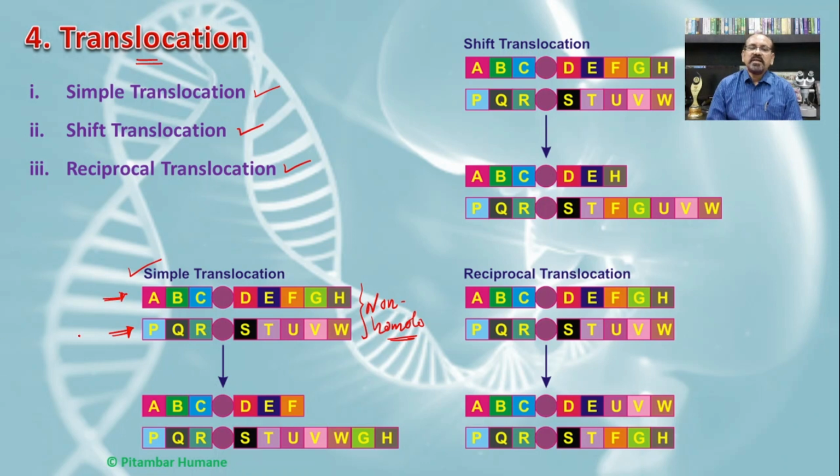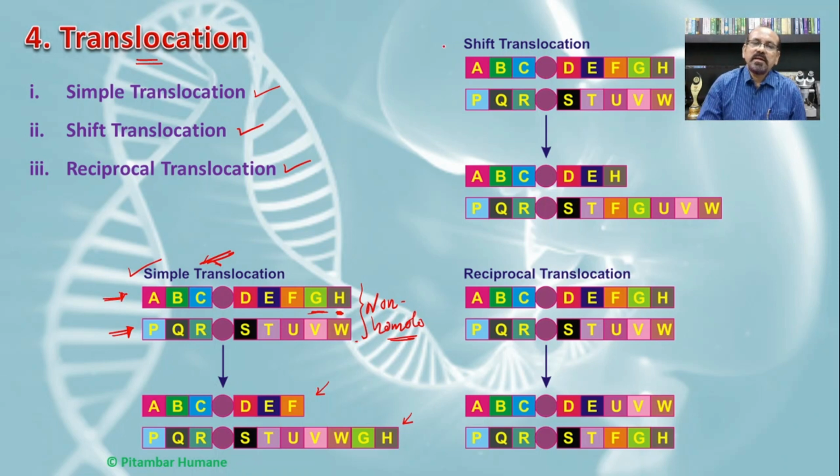And if we see the result of the simple translocation, here the G and H, the two genes, are transferred to the second non-homologous chromosome, and hence are absent in the first chromosome and are added to the other chromosome. They are simply added to the end of the chromosome, and such a transfer or translocation is known as the simple translocation.